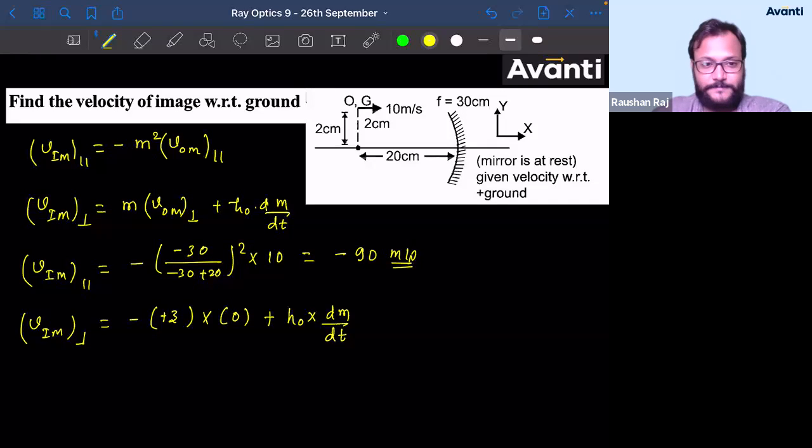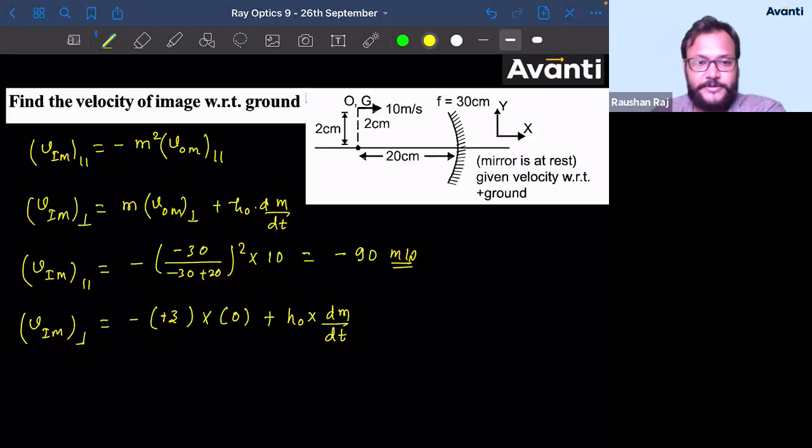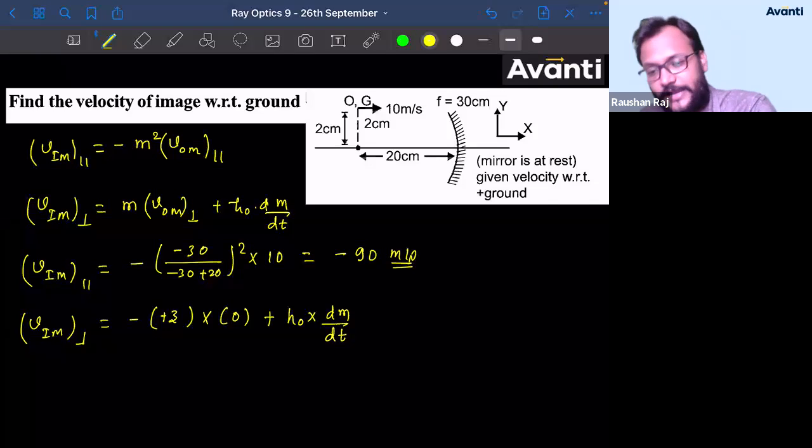You can do that, but f is not differentiated. Sorry guys, I don't know what is going on. So how will you find dm by dt? Bachcha log, rate of change of v. Yeah, you have to differentiate m actually.